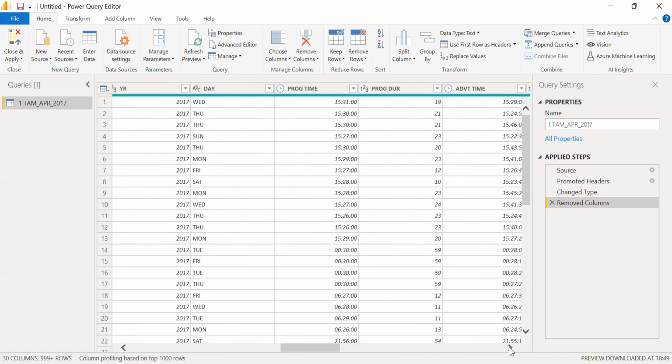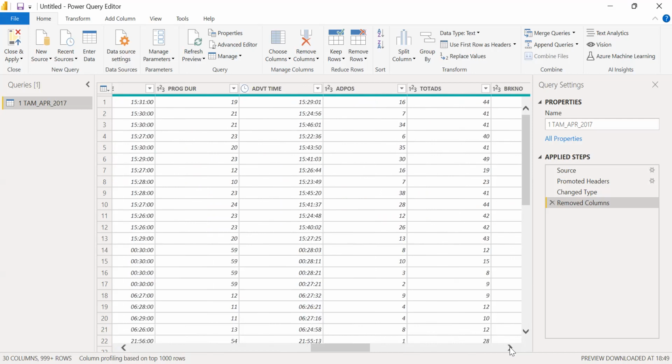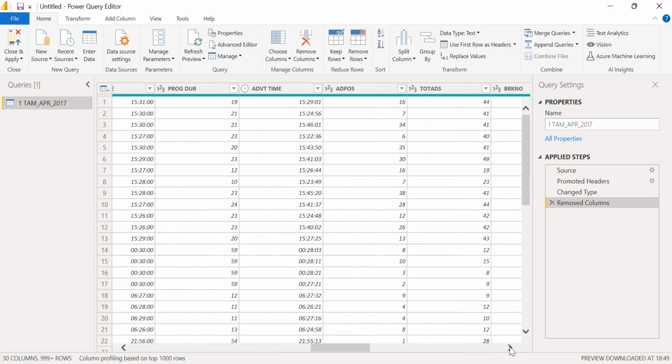Program time, find program duration. Advertising time. So this is the program time, this is the advertisement time. It's 15:29 and it is 15:31. So advertising time seems to be a little ahead of the program time. Before which program it is coming, and this is where the ad position is. If the gap between program time and advertising time is longer, that means the ad position is lower. Maybe there's a correlation. We'll check that out.